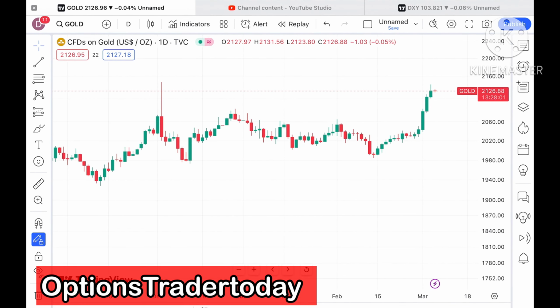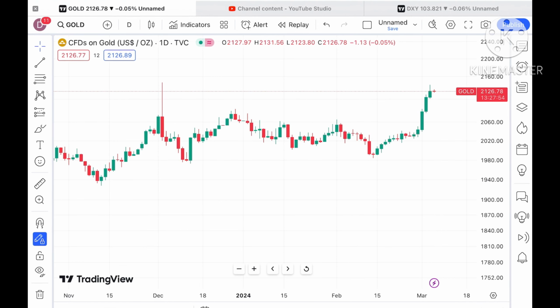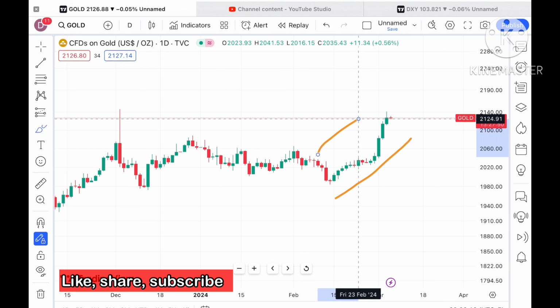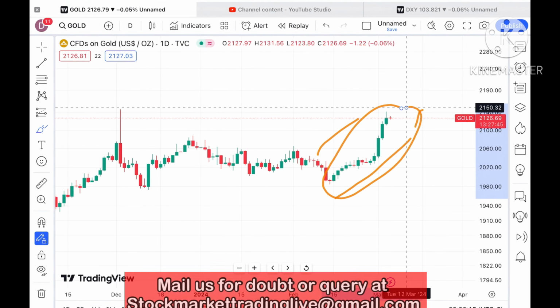So today in this video I'll explain how the price of gold has moved in the last 2 days and how it can move in the next 2 days. If you look at the chart of gold, it is trading at a level of 2126.96 dollars, and we have seen a continuous upside, as you can see in this particular chart.